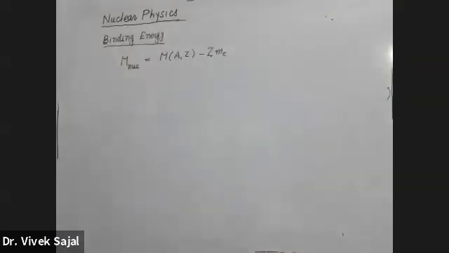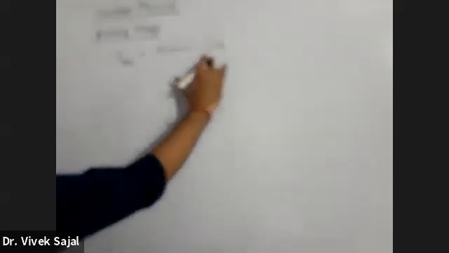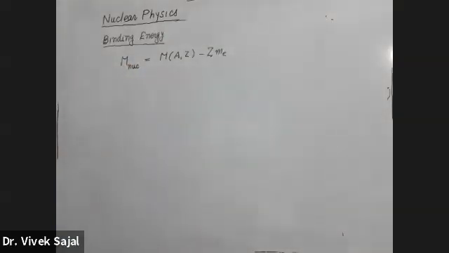ZME. So with the help of a mass spectrometer, we are getting this. If we subtract ZME, we will get the mass of the nuclei. But this expression is not correct. This doesn't provide us the correct value of the mass of the nuclei.